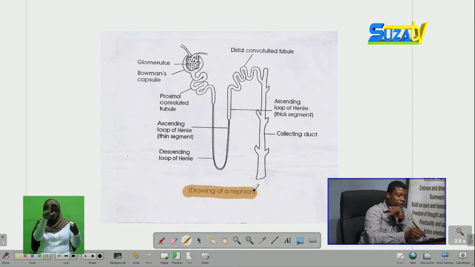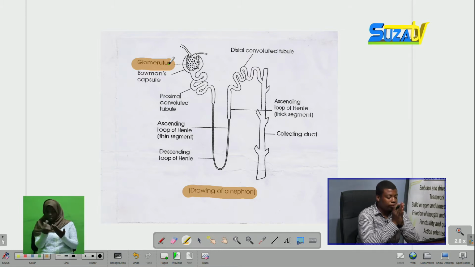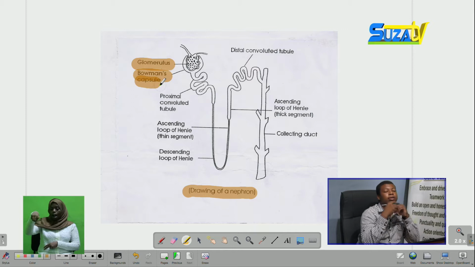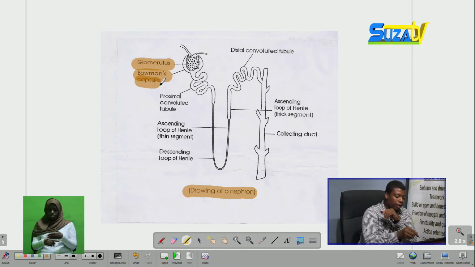First of all, we have the glomerulus, a ball of capillaries in which blood enters and is filtered. Then we have the Bowman's capsule, which is the site for ultrafiltration to occur.